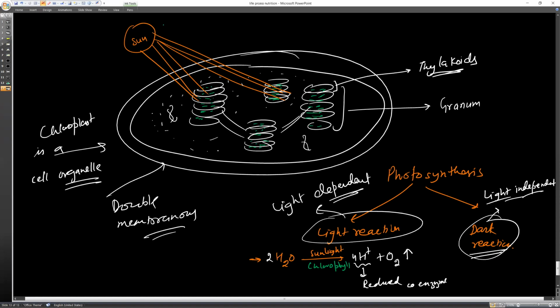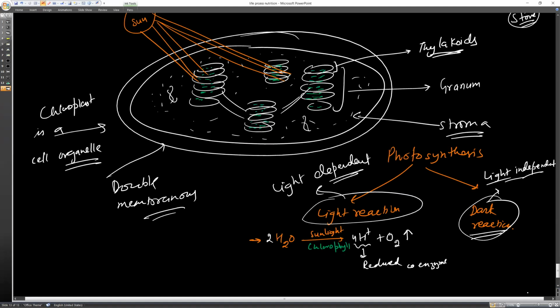Okay, and here this region is called stroma. Not store, stroma. What is store? S-T-O-R-E, storeroom, and it is S-T-R-O-M-A, stroma, not S-T-O-R-E. Like you know that in storerooms we generally have darkness. So just keep in mind that stroma and storeroom sound similar. So dark reaction takes place in the stroma of the chloroplast.